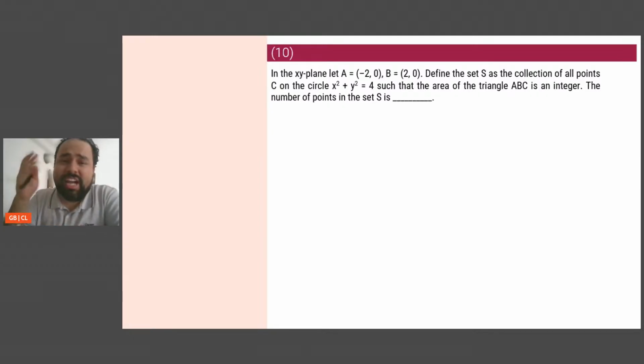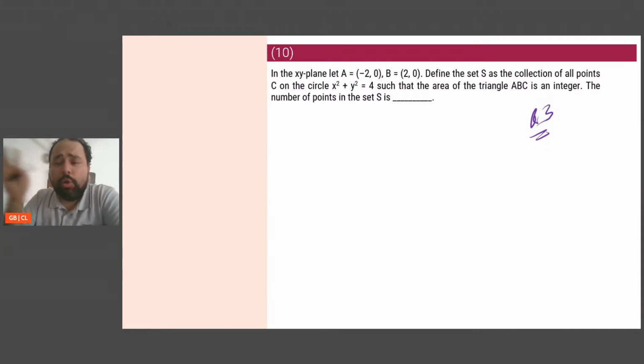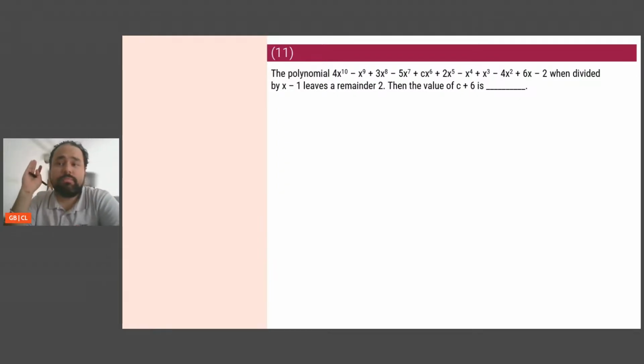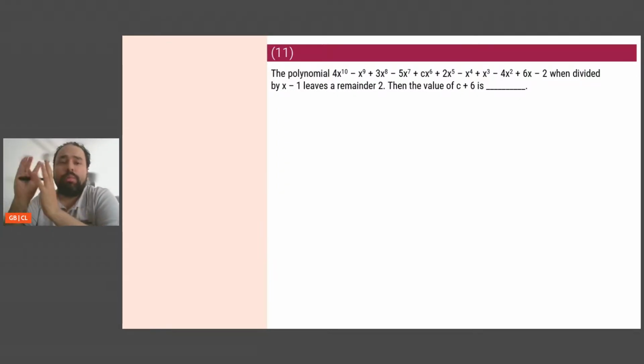This is coming from a person who doesn't like geometry at all. Plus, there are no options that I can substitute or do something. For me, this is actually going to be round 3, not even round 2. I don't like geometry. In case you are one of those who likes geometry, go ahead, please do it. I will not even waste time on this. As I've stated, arithmetic, algebra, and numbers, my focus stays on that. Okay. Any questions till now?